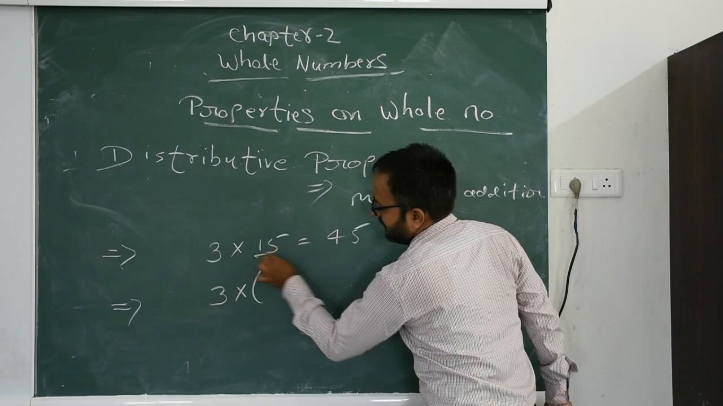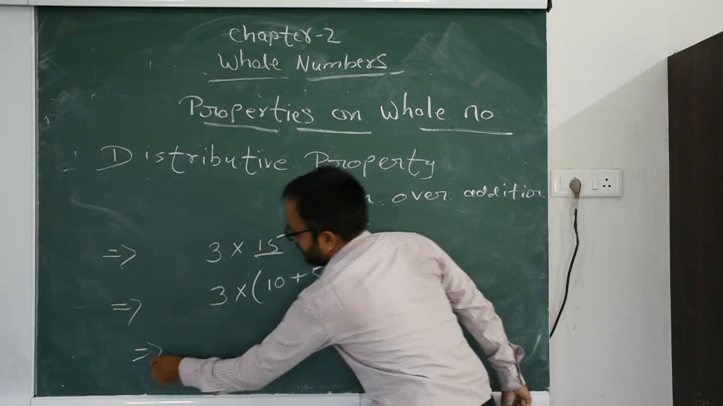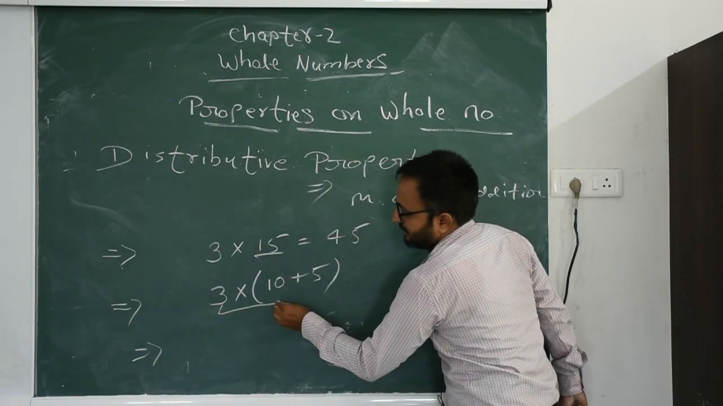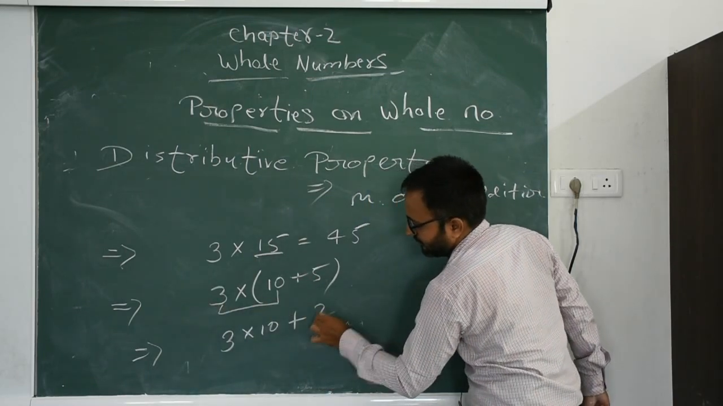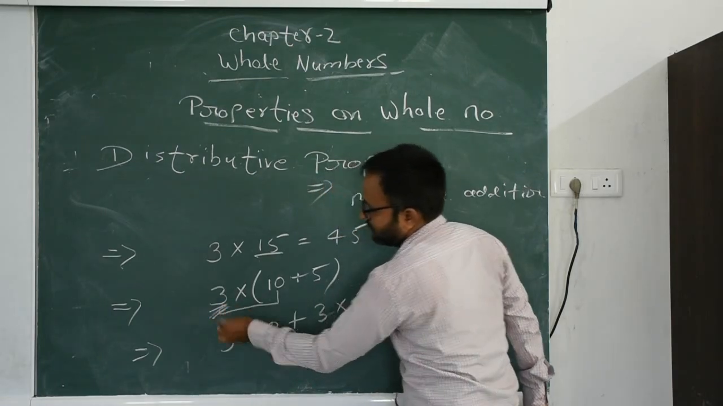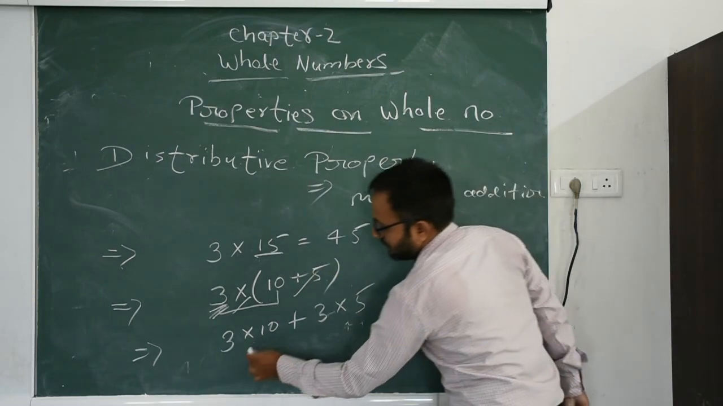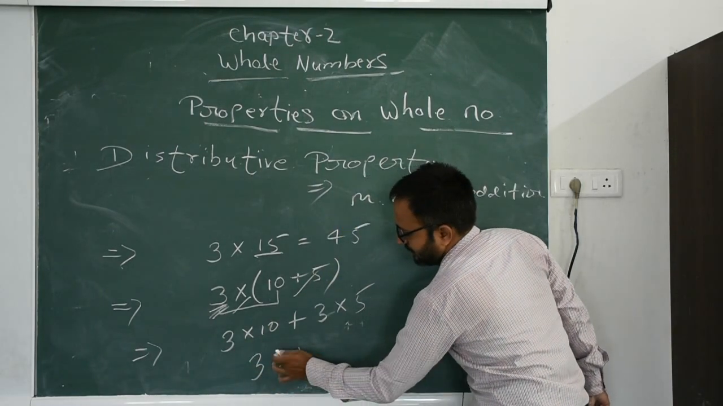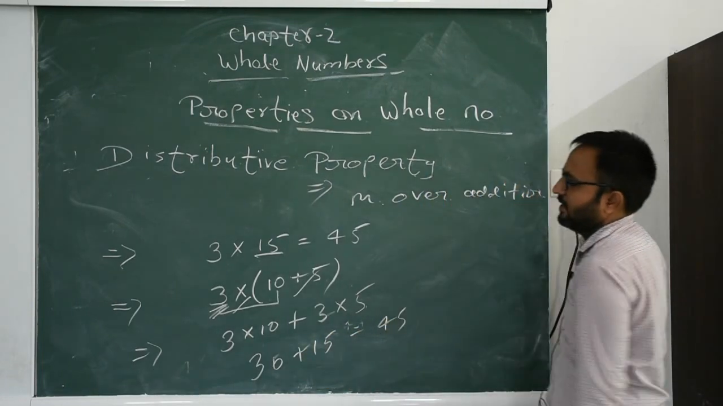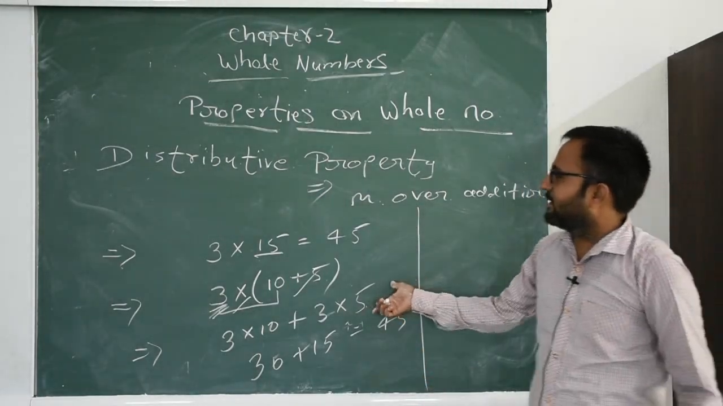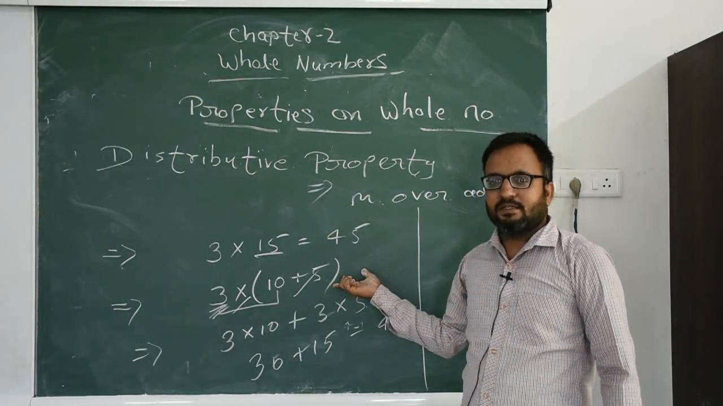According to the distributive property, we can also solve this by another method. We distribute 15 as 10 plus 5. Now we solve. First we multiply 3 and 10. So 3 into 10 plus 3 into 5. We distribute the 3. We call this multiplication over addition. Now solve. 3 10s are 30, 3 5s are 15, that means 30 plus 15 is 45. This is the method of the distributive property. With the help of the distributive property we make calculation easy.